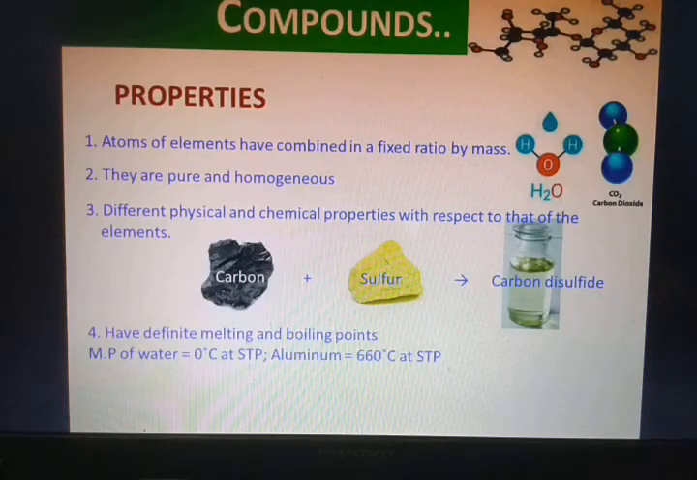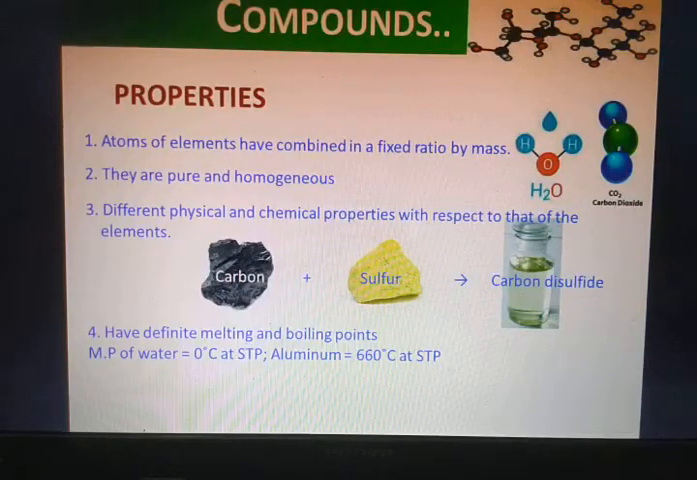The next property is that compounds have definite melting and boiling points, that means very sharp melting and boiling points. For example, the melting point of water. Over here, I have written melting point of water. That means we have to consider solid water, so I haven't written ice intentionally. So melting point of water equals 0 degrees Celsius. That means we have to consider the melting point of solid water, that is ice. That's 0 degrees Celsius at STP.